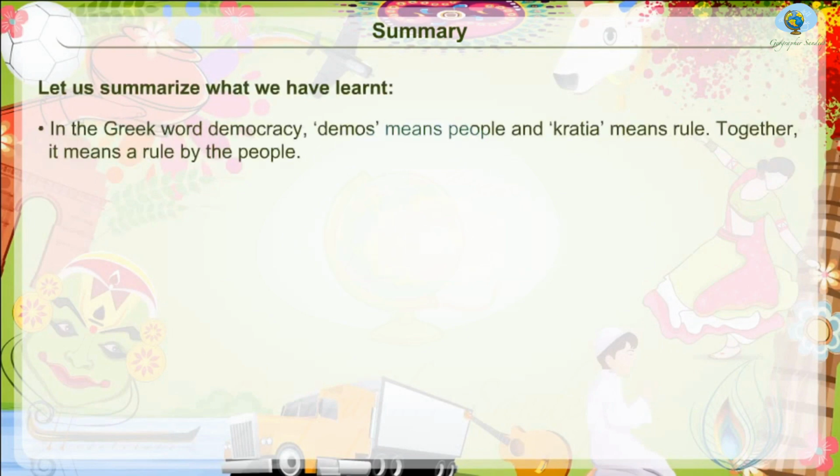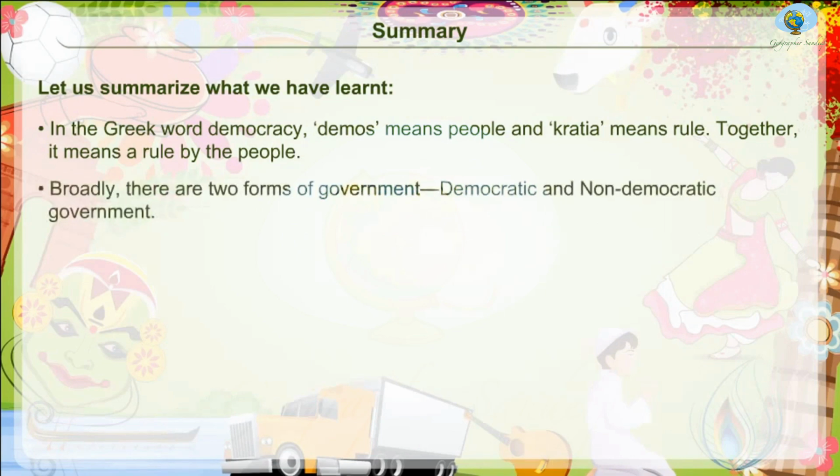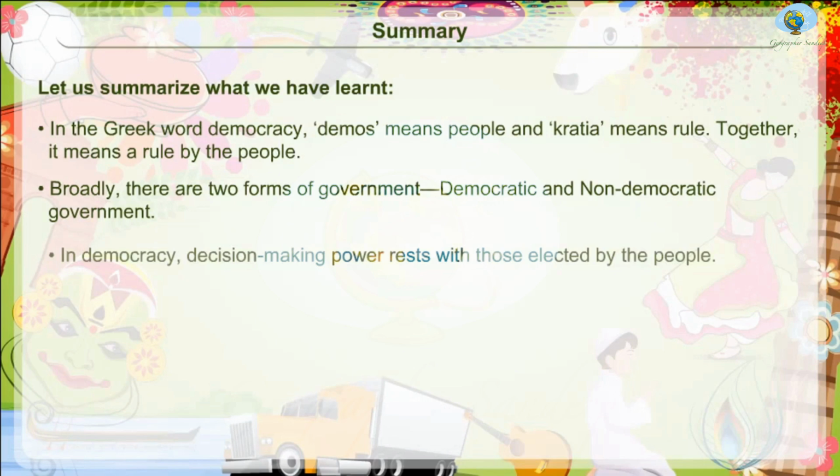Summary. Let us summarize what we have learned. In the Greek word democracy, demos means people and kratia means rule. Together, it means a rule by the people. Broadly, there are two forms of government: democratic and non-democratic government. In democracy, decision-making power rests with those elected by the people.